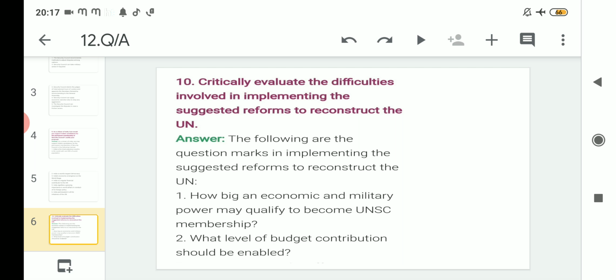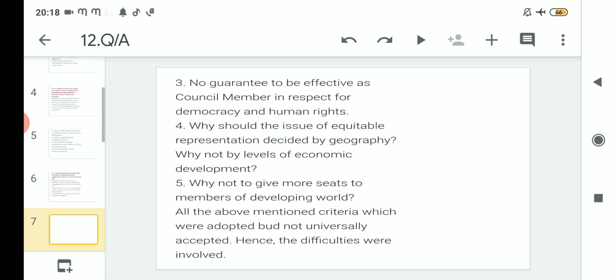That is not clear. After that, what level of budget contribution should be enabled? We know that India is contributing, but it is not made clear by the United Nations up to what level the country should contribute, so that it can be included in the permanent membership of the United Nations Security Council.